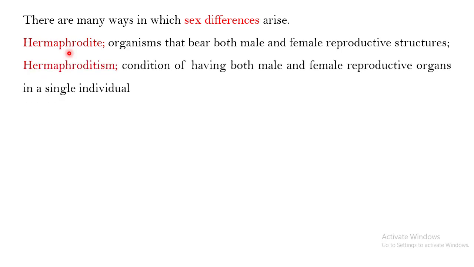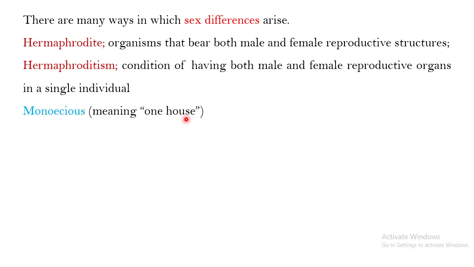Now, there is another term that is used, which is hermaphroditism. That is the condition of having both male and female reproductive organs in a single individual. So the organism would be known as the hermaphrodite, and the condition is known as hermaphroditism. These hermaphrodite organisms are sometimes also known as monoecious organisms. Monoecious means a single house, so there is a single organism bearing both the male and the female reproductive structure.